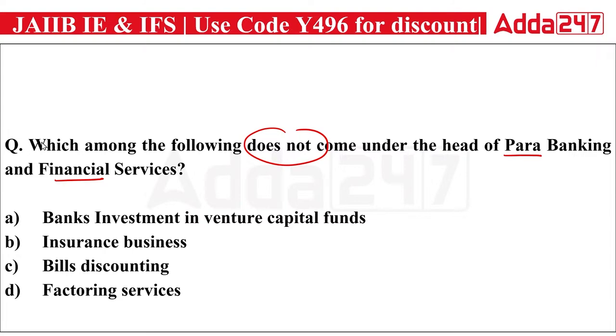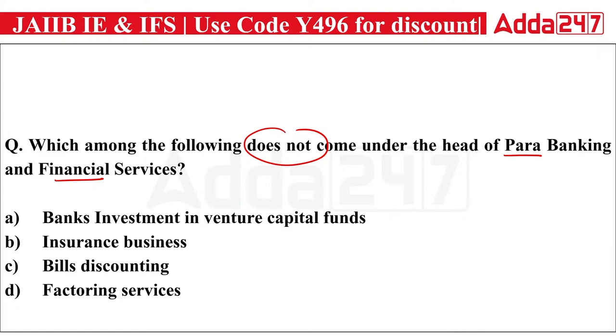So bank's investment in venture capital funds is actually a para banking service. We have just seen that. Okay, insurance business. Insurance is not a product of a bank but a product of an insurance company. But the bank sells this insurance policy to customers to earn commission. So obviously insurance is a third party product. It's para banking.